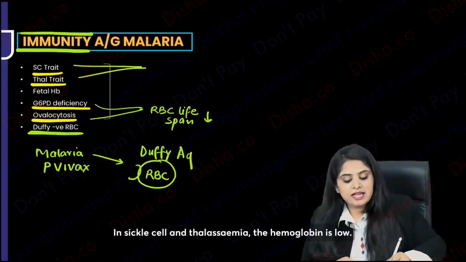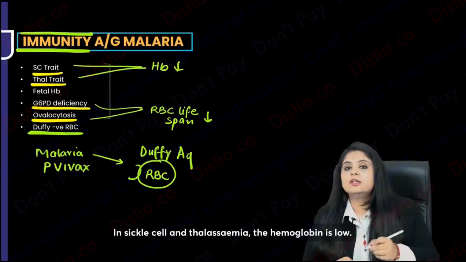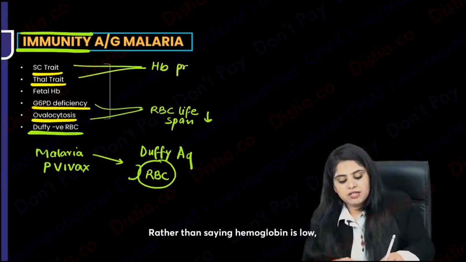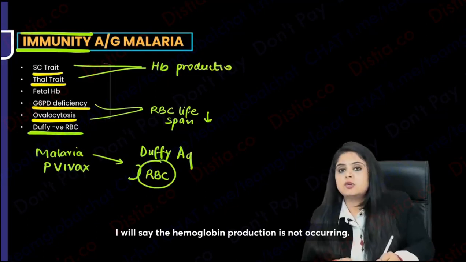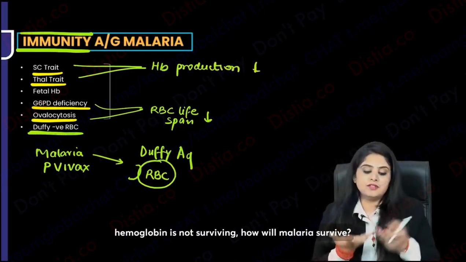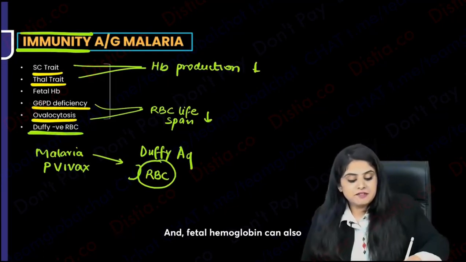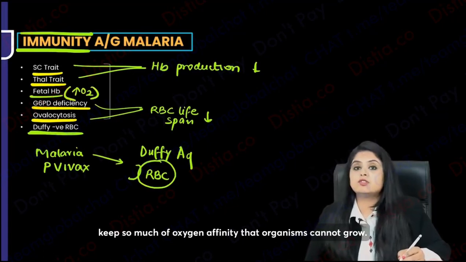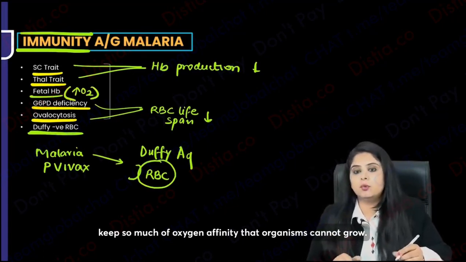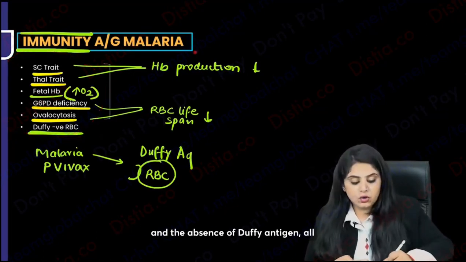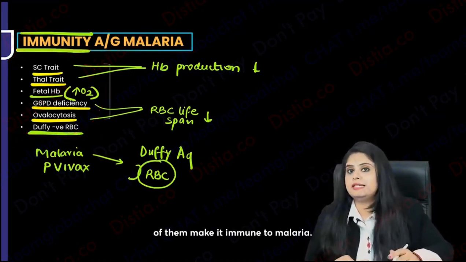In sickle cell and thalassemia, the hemoglobin is low. The hemoglobin production is not occurring. Rather than saying hemoglobin is low, I will say the hemoglobin production is not occurring. Now when again the red blood cell is not surviving, hemoglobin is not surviving, how will malaria survive? And fetal hemoglobin can also make it immune, because fetal hemoglobin has so much oxygen affinity that organisms cannot grow. So remember, all these conditions and the absence of Duffy antigen, all of them make it immune to malaria.